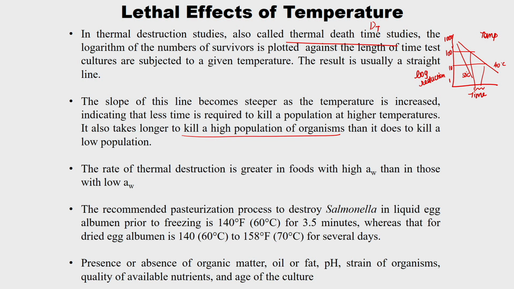The rate of thermal destruction is greater in foods with high water activity than in those with low water activity. One example is the recommended pasteurization process to destroy Salmonella species in liquid egg albumin prior to freezing. Before freezing, they do pasteurization, that is, we maintain 60 degrees for 3.5 minutes for liquid egg, whereas for dried egg albumin, it is 60 degree centigrade to 70 degree centigrade for several days.